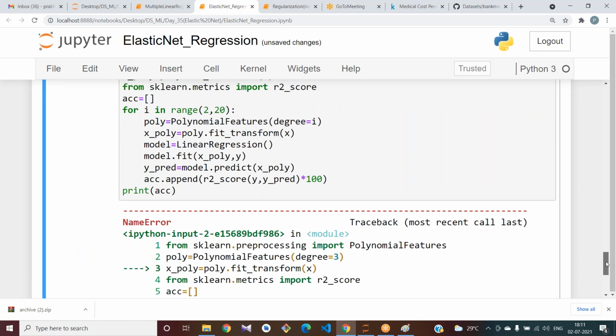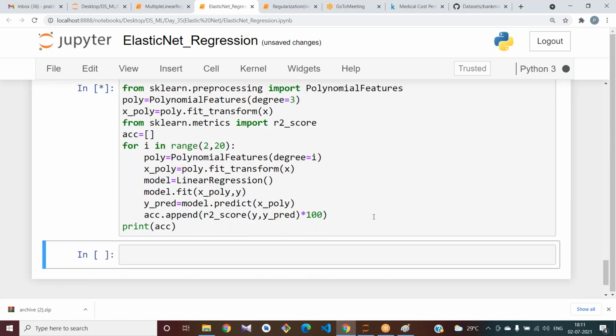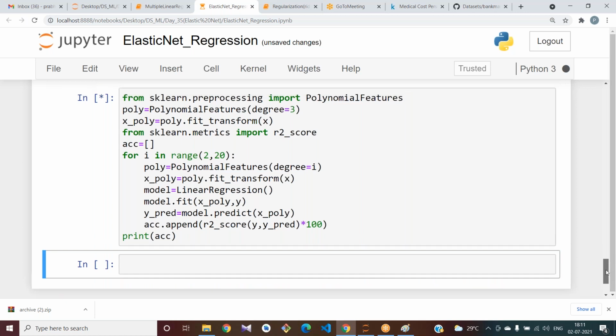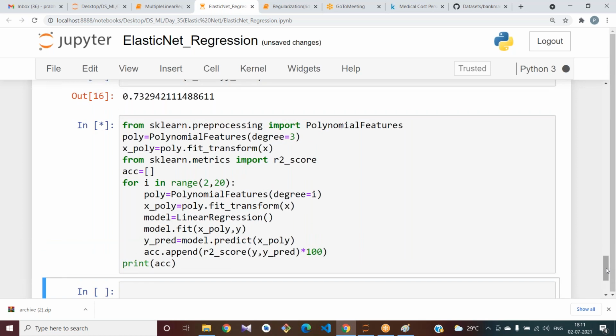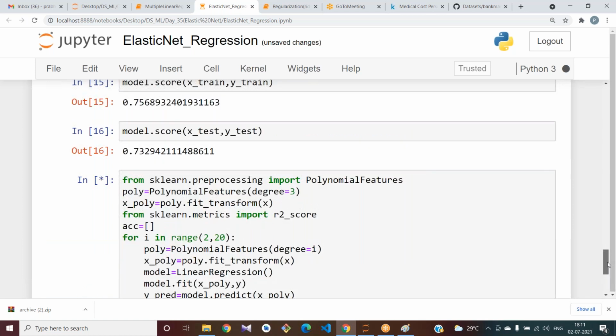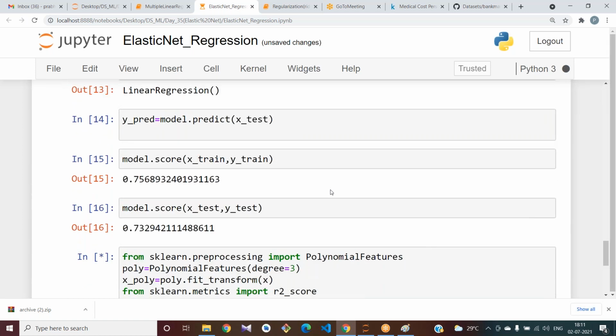I don't want to do it from the starting. That is why I'm executing cell by cell. Now I got 75, 73 here.